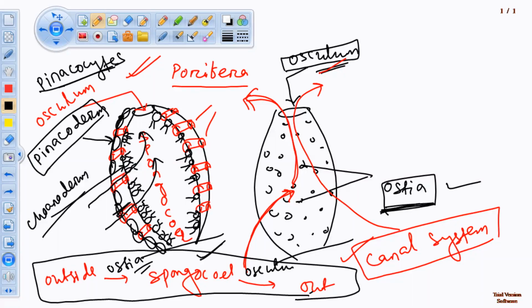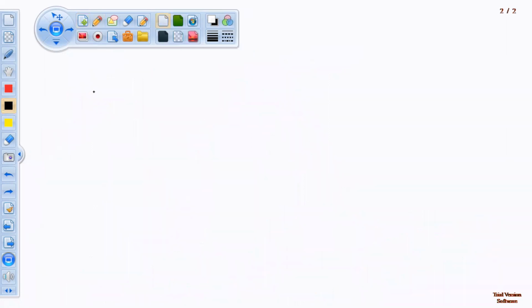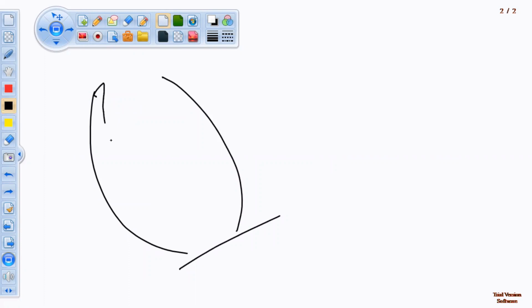The canals present in the body wall, the pores, are also lined by spongocoel. Again I am repeating, the body wall of sponges has two layers. The outer pinacoderm consists of pinacocyte cells. The inner choanoderm consists of choanocyte cells.